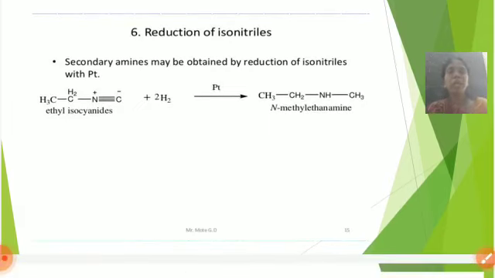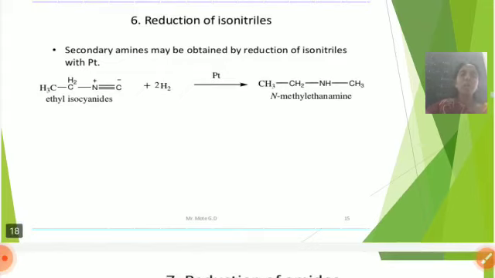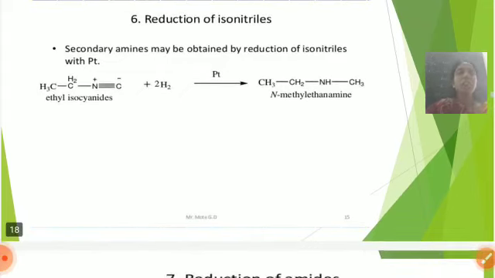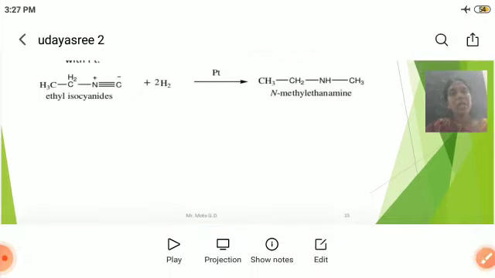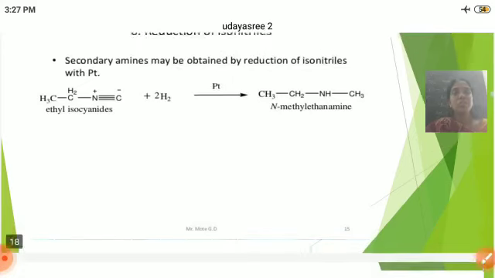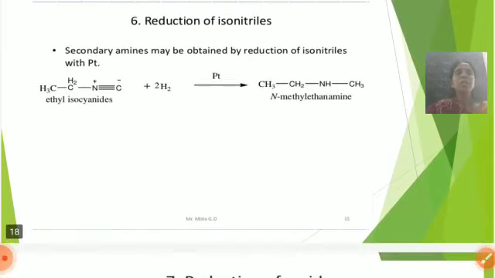For example, ethyl isocyanide reacts with 2H2 in the presence of platinum. Platinum is a reducing agent. It is then converted to N-methylethylamine. This is the preparation for primary amines and secondary amines.